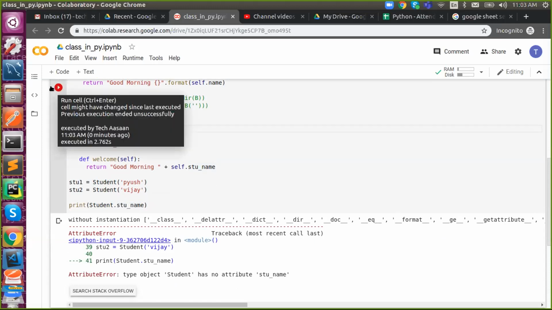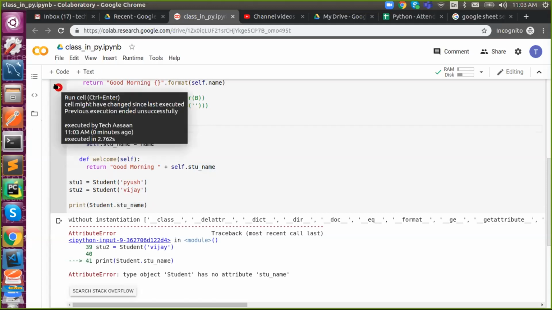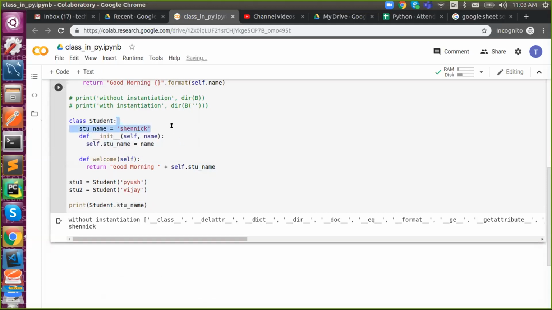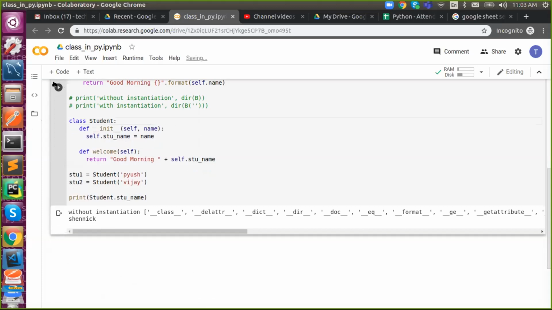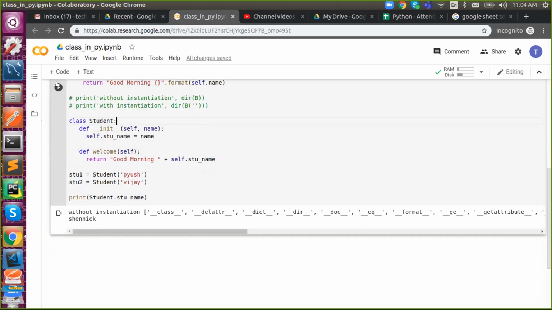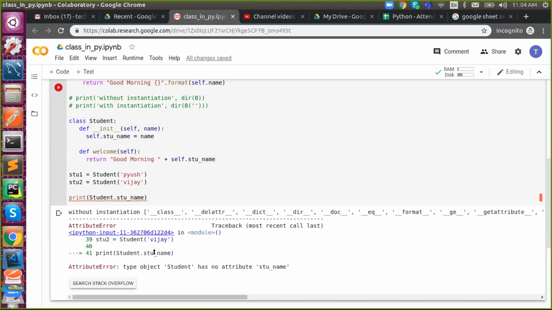The name will be printed, Shenik. That's it, it is there. If I don't, we don't have it, so it will raise an attribute error, because I am taking the direct reference.